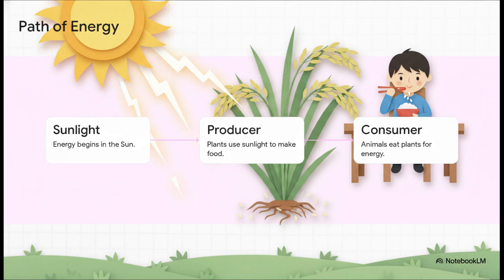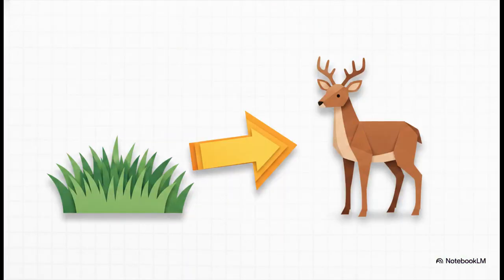Finally, that energy passes into a consumer. Imagine a kid named Arun eating his lunch. When he eats that rice, he is quite literally taking in the solar energy that the plant captured and stored up just for him.